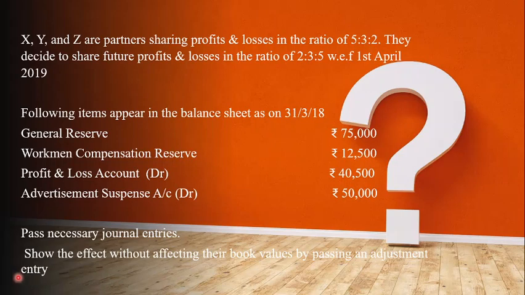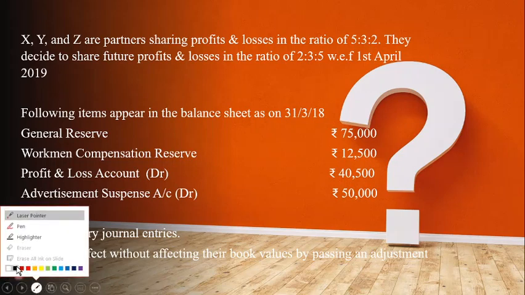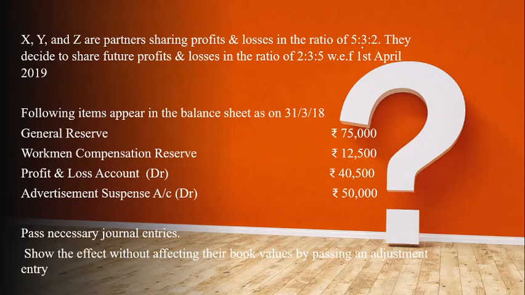Okay. So what we are going to do, let's see, we will be taking first step, sacrificing and gaining. So here we have this thing, and already we calculated that X is sacrificing 3 by 10 and Z is gaining 3 by 10. So this is what we have calculated. Now coming to this, to find out the net effect here, I'm going to add and deduct these amounts. I'm making it one figure. So converting into one figure, profits I'm going to add and losses I'm going to deduct.